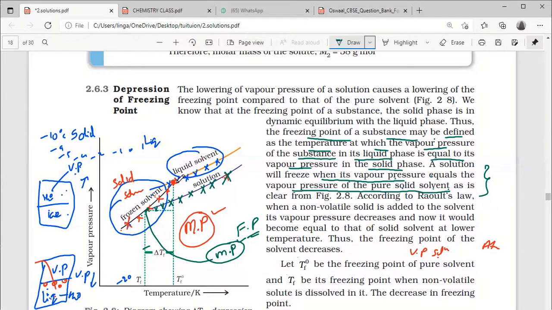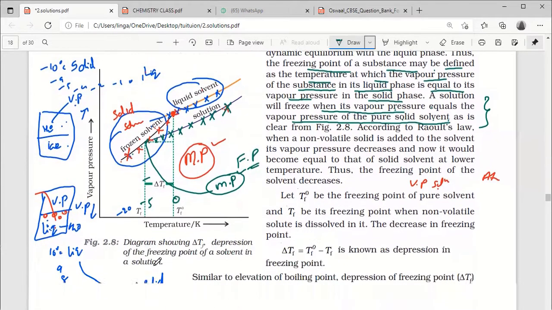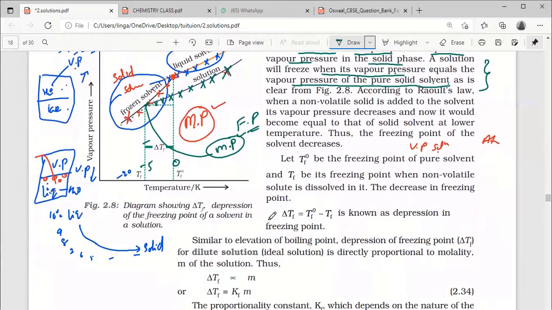So in case of boiling point, the boiling point is increasing, but in case of freezing point, the freezing point is decreasing. Suppose water freezing point is 0 degrees Celsius. Solution freezing point may be minus 5 degrees Celsius, minus something. So delta T, what would it be? Delta T equal T naught minus Tf.